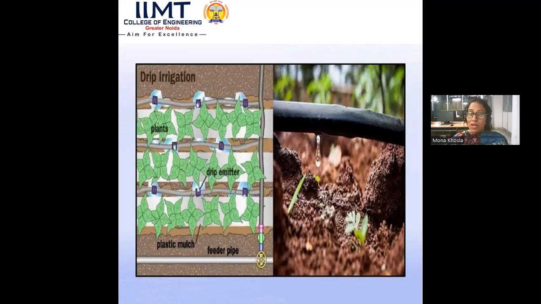So I hope we are clear with all the irrigation methods: surface irrigation, subsurface irrigation, sprinkler irrigation, and drip irrigation. These are the basic irrigation methods. And again, revising, irrigation is the artificial application of water to the soil for proper crop yielding.